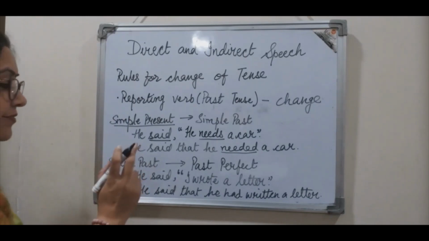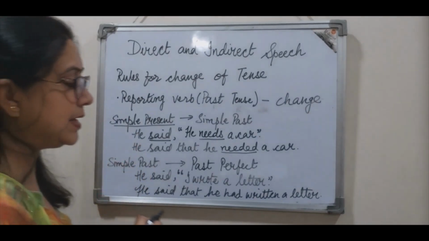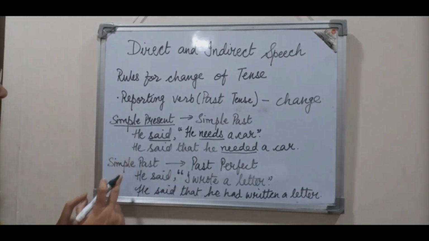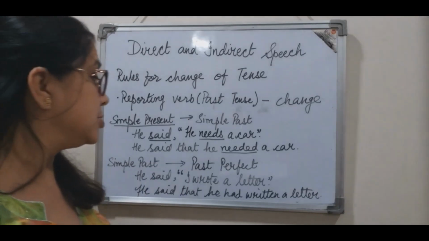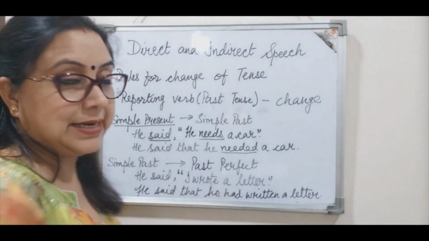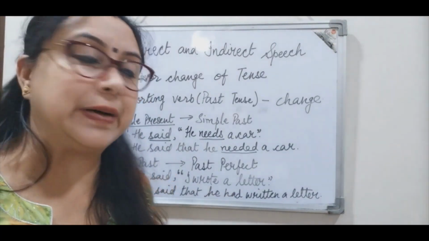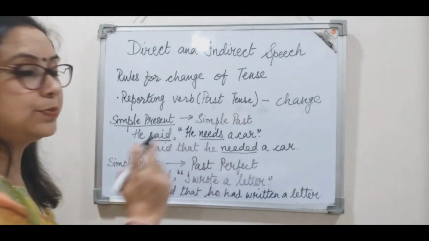Now, if the reported speech, again, I repeat, if the reported speech is in simple past tense, in that case, in indirect speech, again, it will shift to further past, that is past perfect tense.